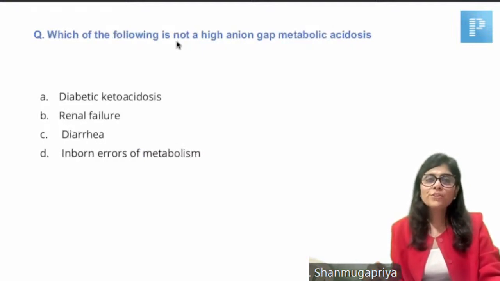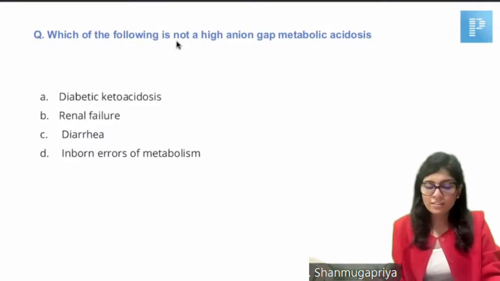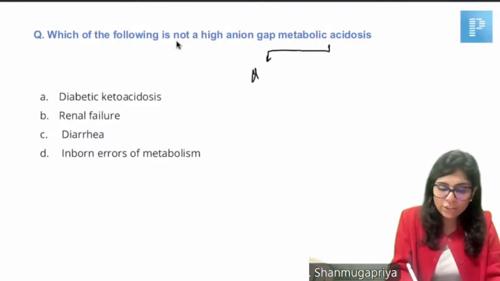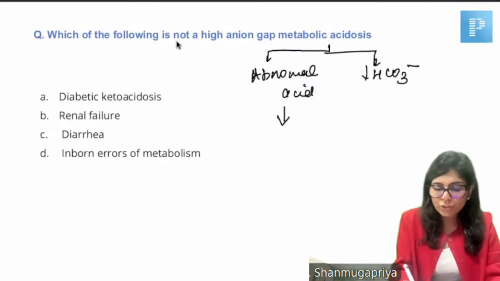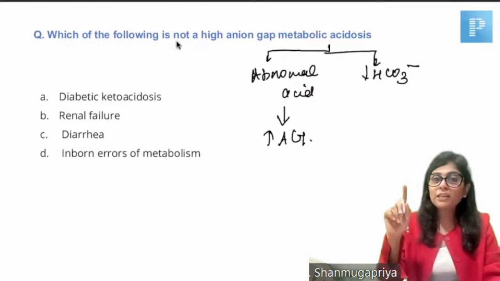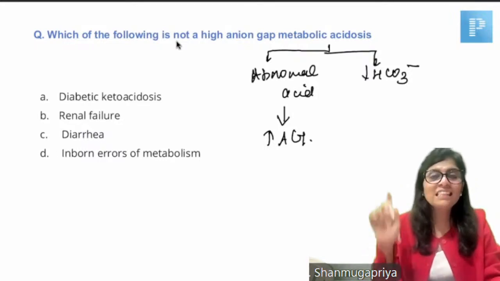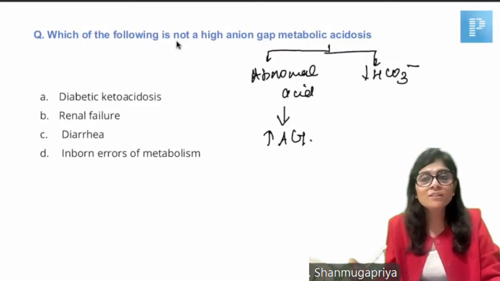Which of the following is not a high anion gap metabolic acidosis? This also we have discussed so many times, right? Metabolic acidosis can be either because of production of an abnormal acid, or because of loss of bicarbonate. Whenever it is because of production of an abnormal acid, anion gap will be high. What are the abnormal acids that can be produced? Let me tell you the answer first. The answer here is choice C, diarrhea. Diarrhea causes normal anion gap metabolic acidosis.